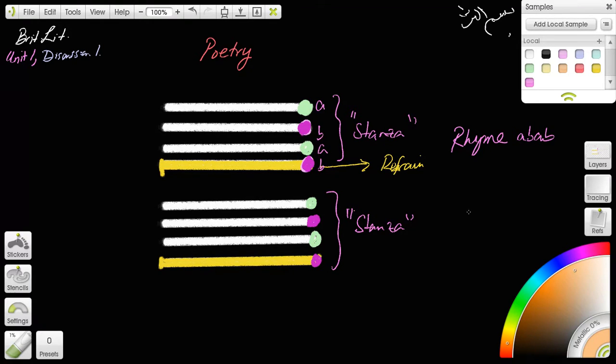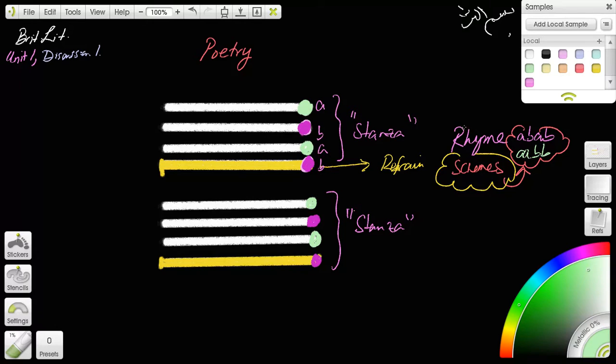And if, on the other hand, the pattern was like this, and then there's some different ending over here, this would be like A B B. If you call this A, you call that B. So that would be an A B B pattern. These patterns of ending rhymes, these patterns of end rhymes, are called rhyme schemes. So a poem can be like this, alternating lines rhyming, or consecutive lines rhyming, and these are called rhyme schemes.